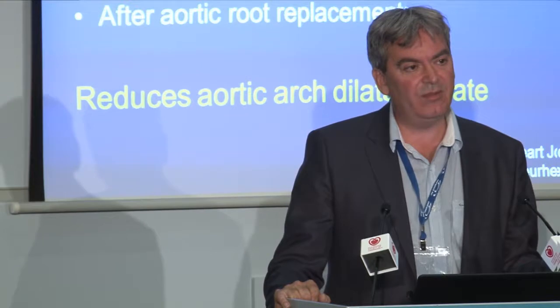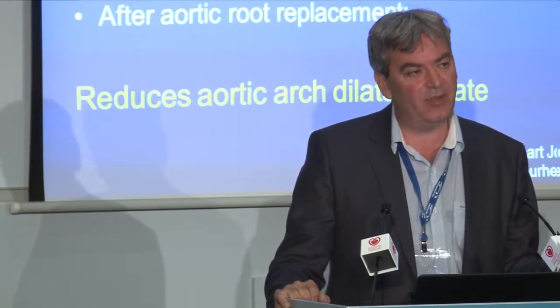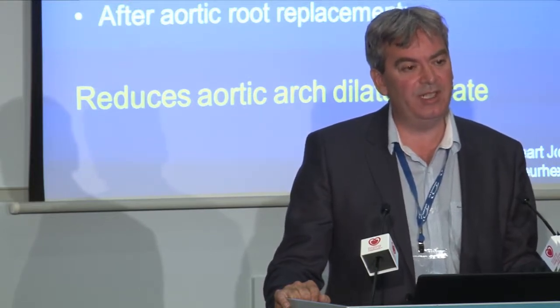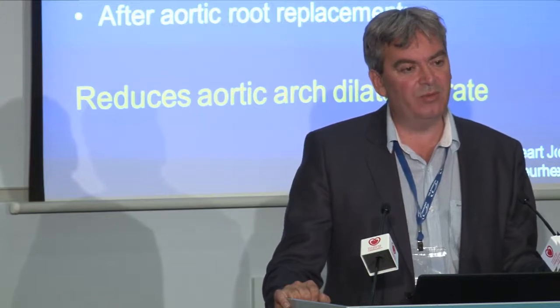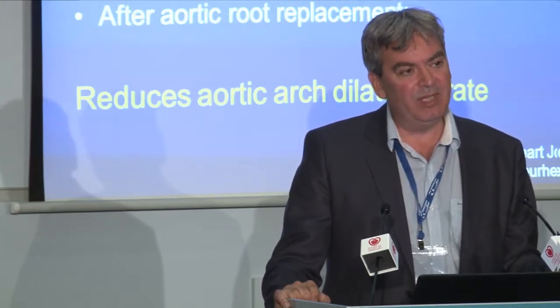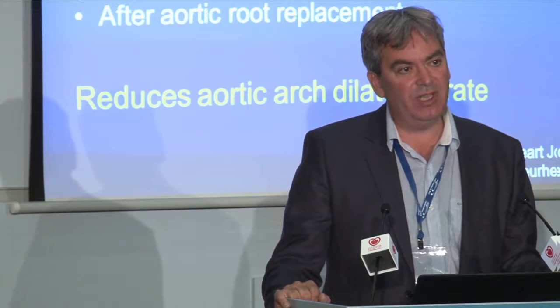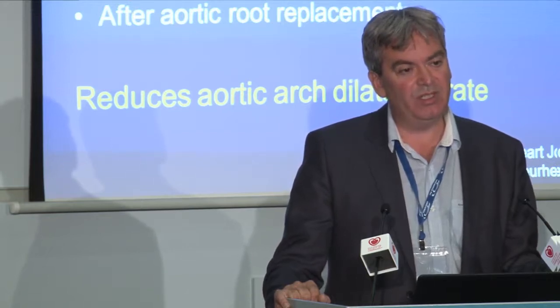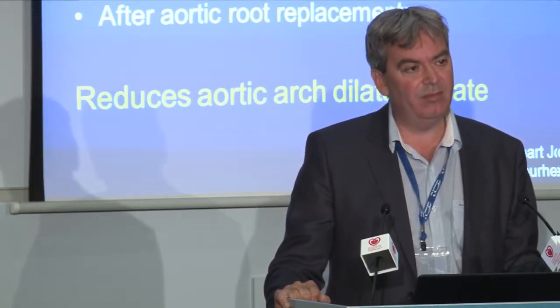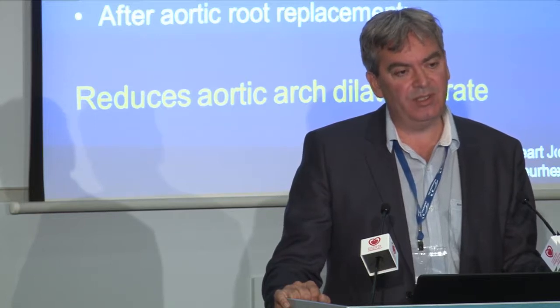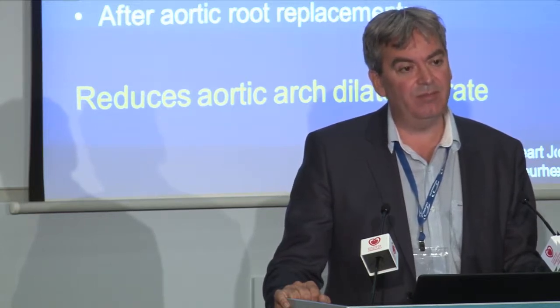So in that perspective, you should hypothesize that the earlier you start, the better it is. But there are other trials running now with children. There has been one trial with a group of children with severe manifestation of Marfan syndrome. This was published a few years ago, and it showed also a beneficial effect.